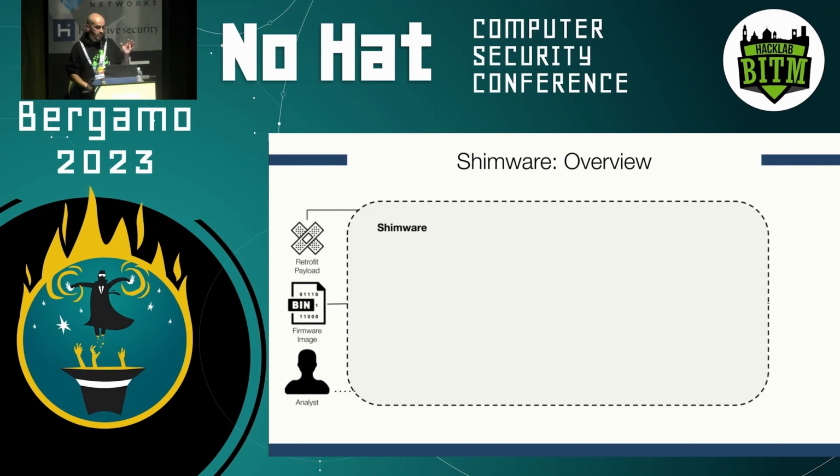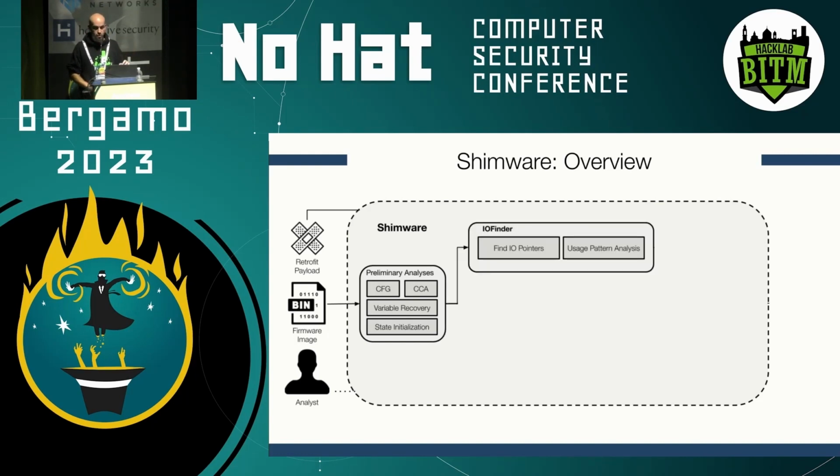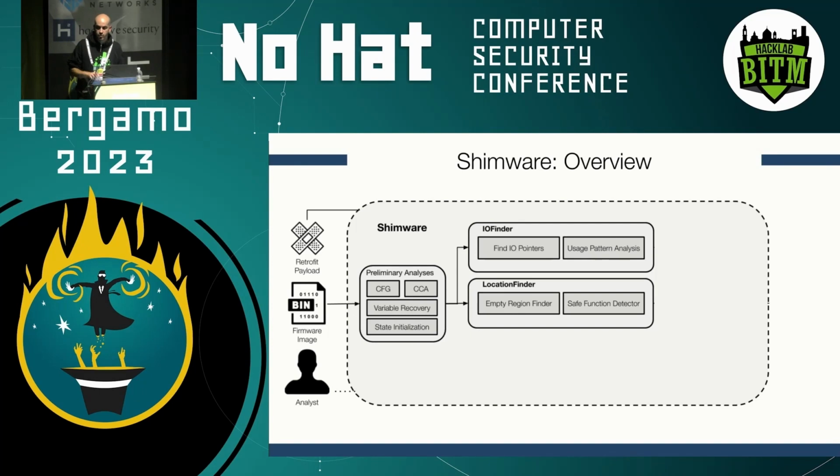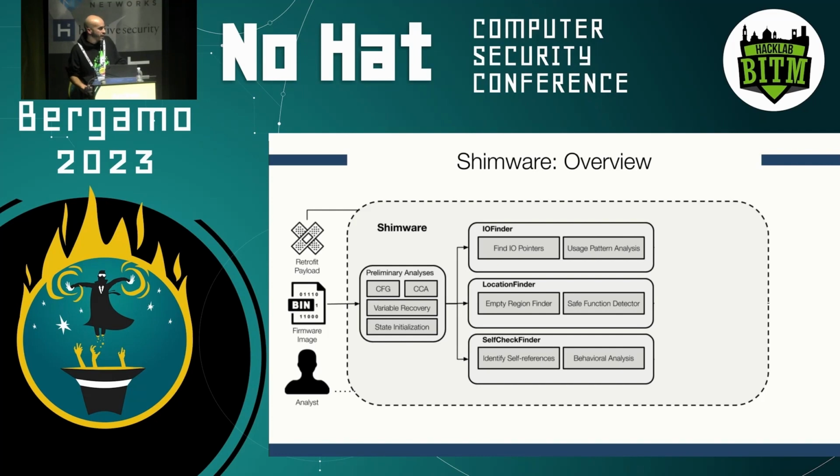Shimware takes as input a firmware image and initially performs some preliminary analysis where we extract a control flow graph, we recover variables, we initialize states for some of these variables, and once we have a comprehensive overview of the firmware image, we can execute our three main modules, which are the IO finder, which will help us identify IO sources, the location finder, which will tell us what are the available memory regions to inject a patch, and the self-check finder, which will tell us what are the portions of code in the firmware that execute verification or integrity mechanisms that we need to somehow deal with.